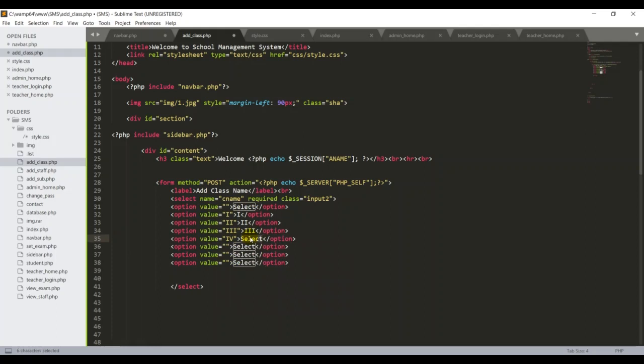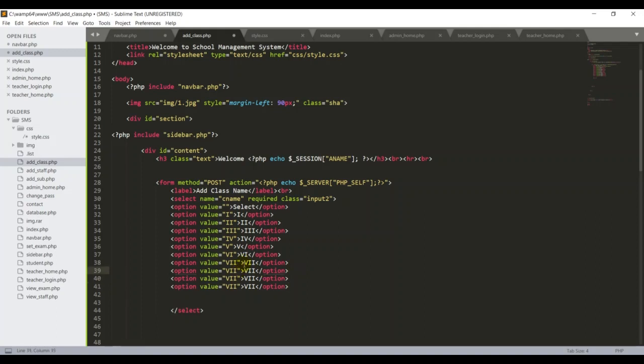So I'm using Roman numbers. You can use your ordinary numbers, it doesn't make any difference. Okay, then number 5. Okay, and similar to number 6. Okay, then number 7. Then I will copy again one more time because I need 3 more rows. I want this for 8, this for 9, sorry, this is for 7, 8, 9, and this for 10.